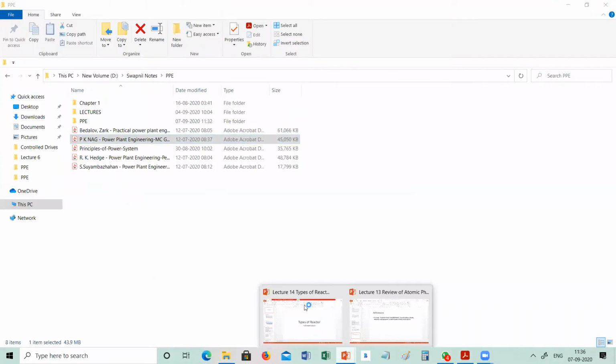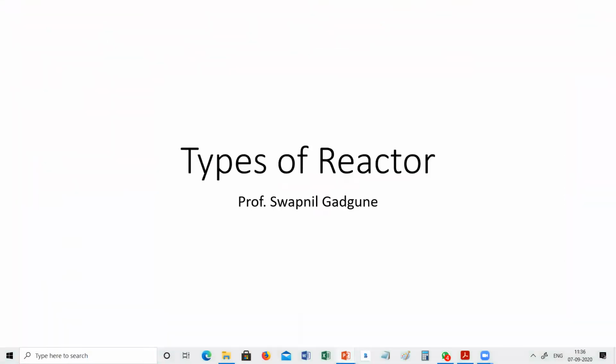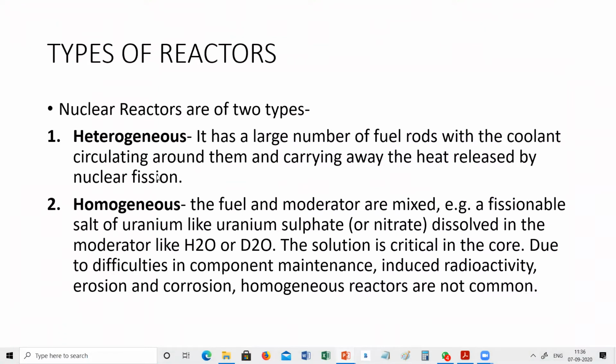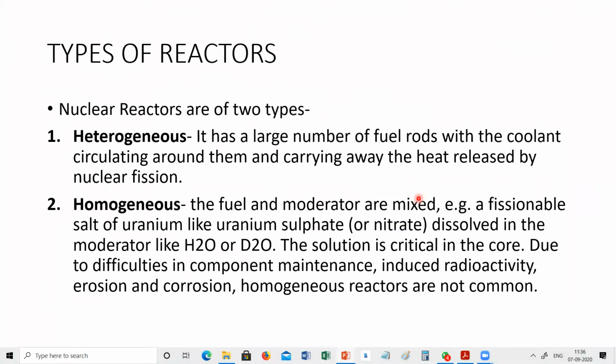The next point is the types of reactor. The reactor is the core thing in a nuclear power plant. There are various types of reactors. They can be divided into two main types: one is heterogeneous and the second is homogeneous.